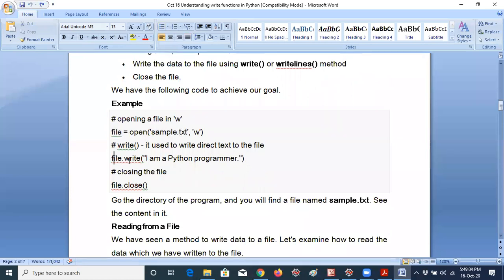Now I am giving file.write. This is a comment line, just forget it. Then I am giving file.write, I am a Python programmer. You can check sample.txt, and I am a Python programmer will be displayed. I am not using the read method here. You can directly check the output, whether the file is created or not.